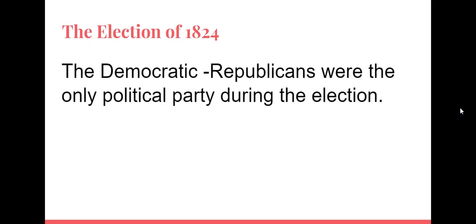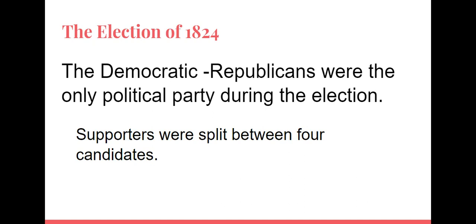The election of 1824. The Democratic Republicans were the only political party during the election. Today in the United States, we're used to having 2 major political parties, the Democrats and the Republicans. In 1824, things were a little bit different, which I know can be a little bit confusing. But for the time period, there only existed Democratic Republicans.